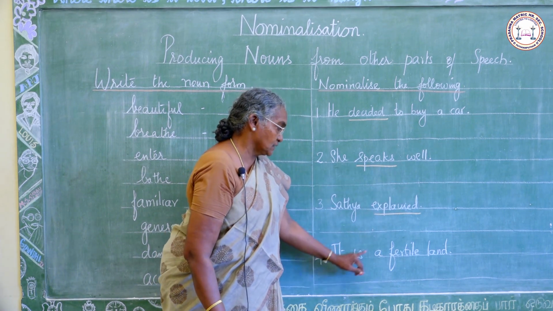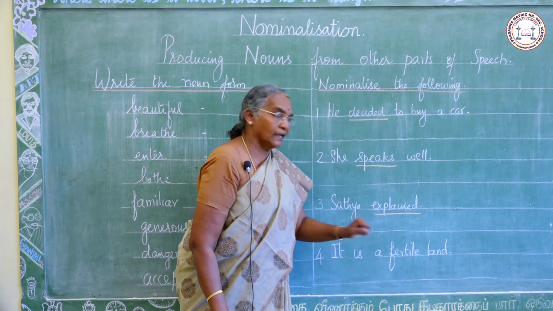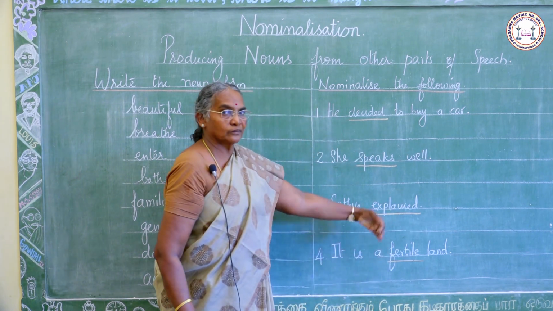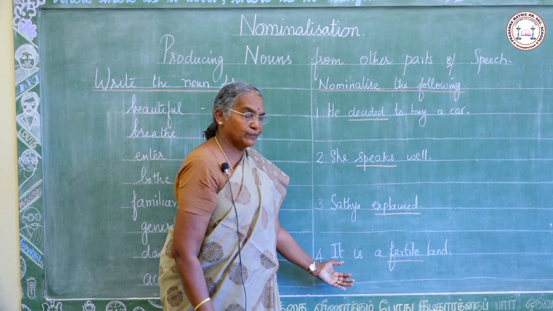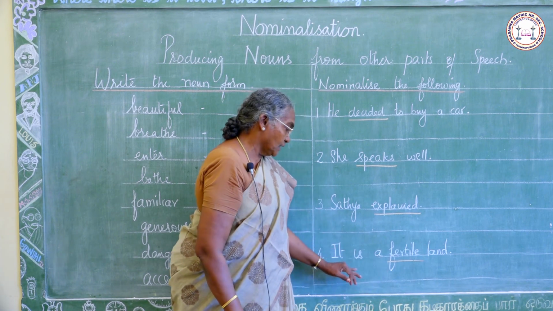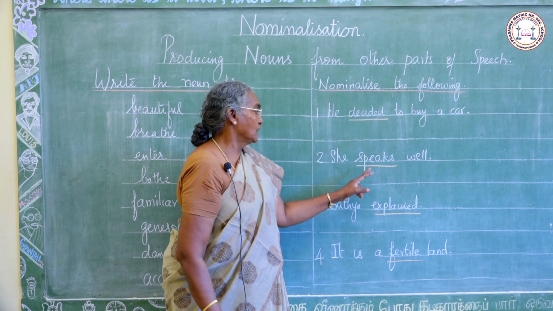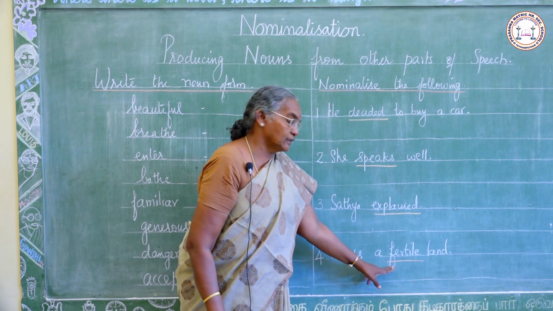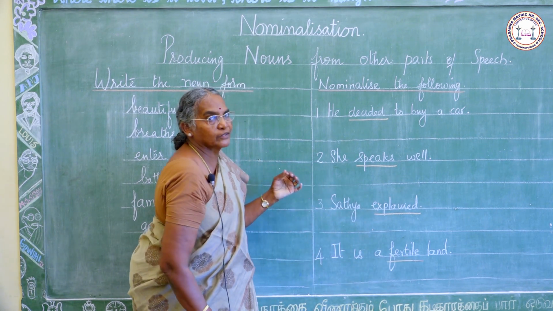Next sentence, it is a fertile land. Fertile, it is an adjective. Change into noun, fertility. So next, frame the sentence. It is a land of fertility. Decided, decision. Speaks, speech. Explain, explanation. Fertile, fertility. Now you have tried the answers. We shall check the answers afterwards.